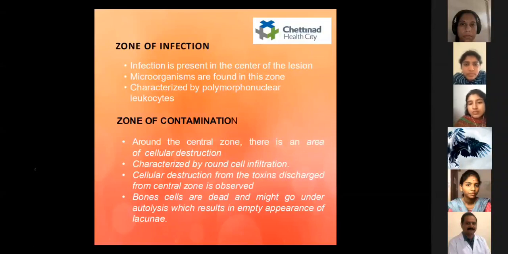Around the central zone, there is an area of cellular destruction and it is characterized by round cell infiltration. So the cellular destruction from the toxins discharged from the central zone is observed, and the bone cells are dead and might undergo autolysis, which results in an empty appearance of the lacunae. So the next is the zone of irritation.